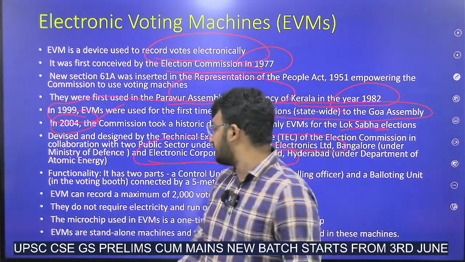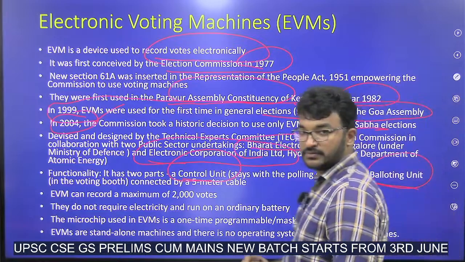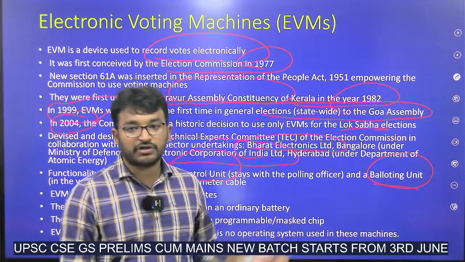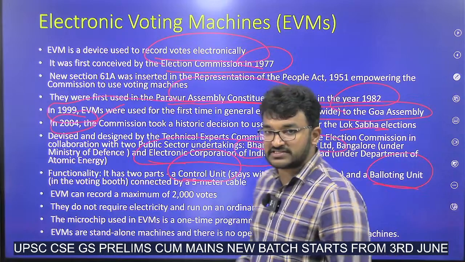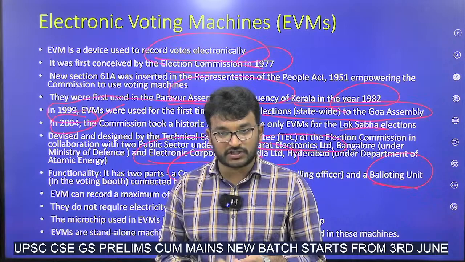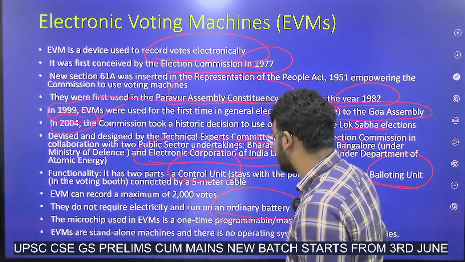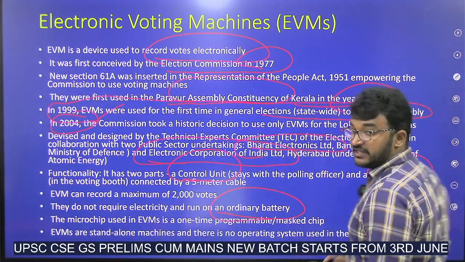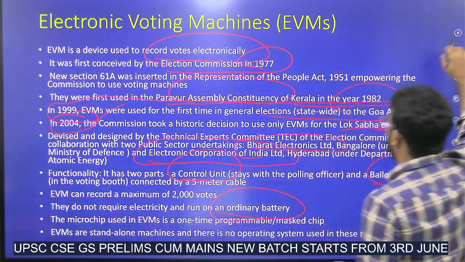In these EVMs, there will be two parts, control unit and balloting unit. Balloting unit is the wing where we will be voting. Control unit will be with the polling officer. There is no requirement of any electricity, and the chip is also not modifiable. It is based on an ordinary battery, and there is no operating system in this to get hacked. Just like a calculator.